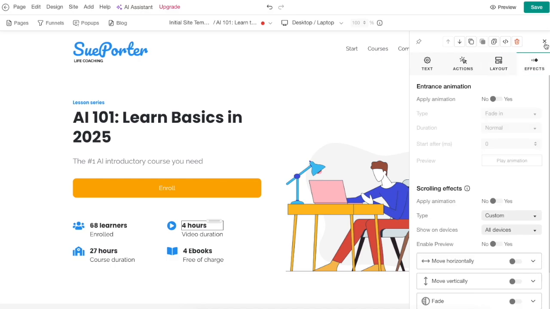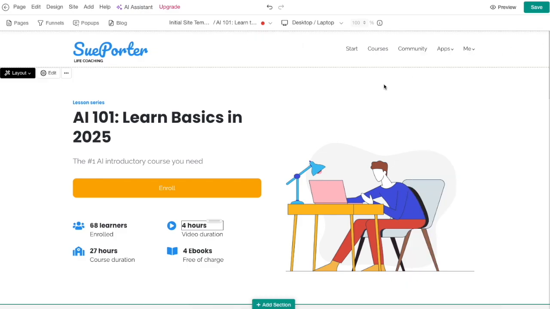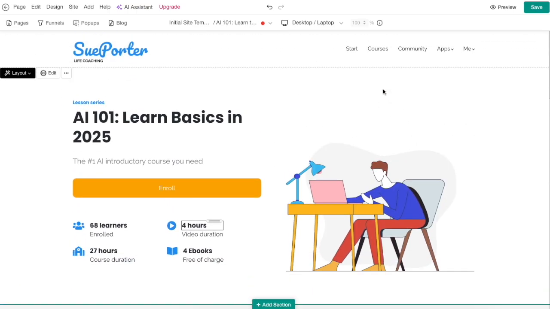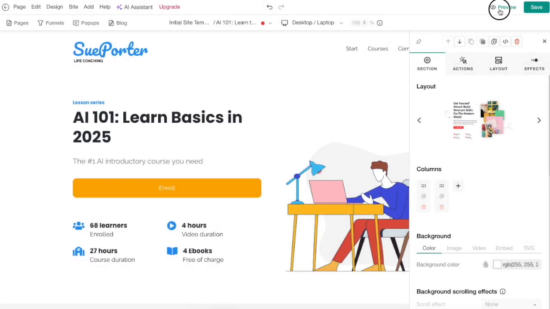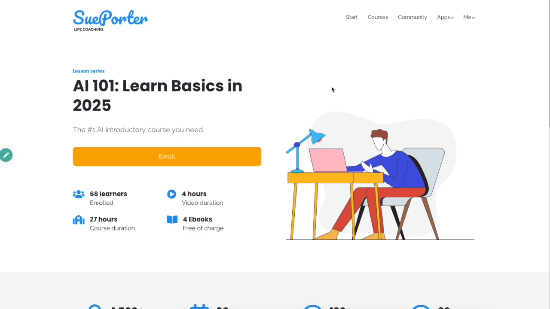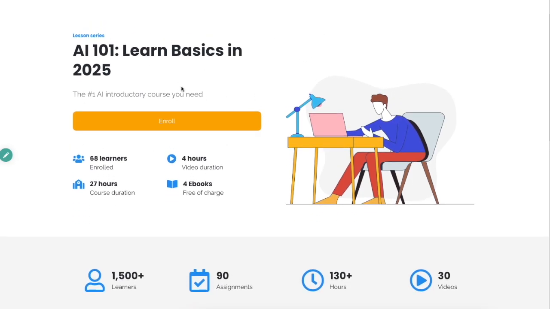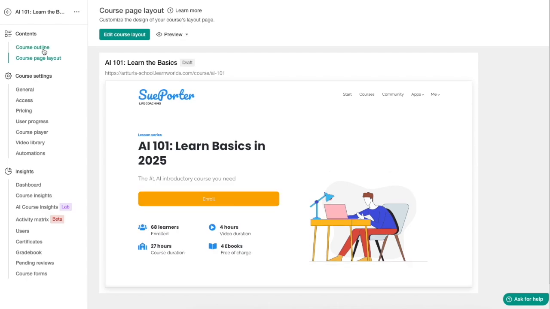So it's actually funny that this is quite literally a website builder. So this is a proper full-on website creation tool at the same time. Once you've made some changes, you can preview this one as well. And this is what the landing page would look like. And here is, for example, the course that I just created. And now we've only considered the course outline and the course landing page layout.